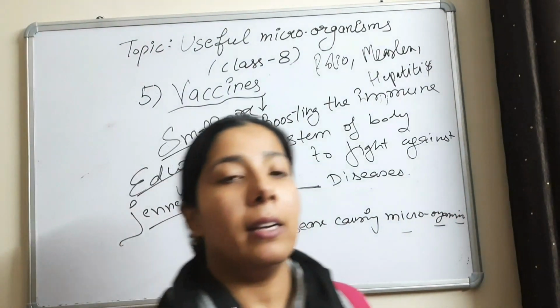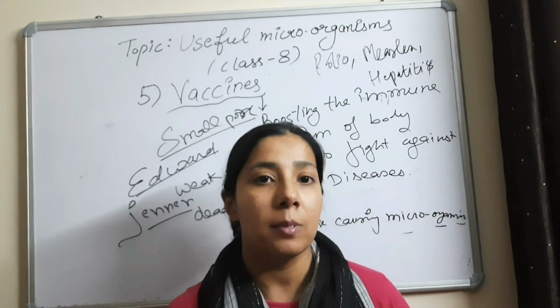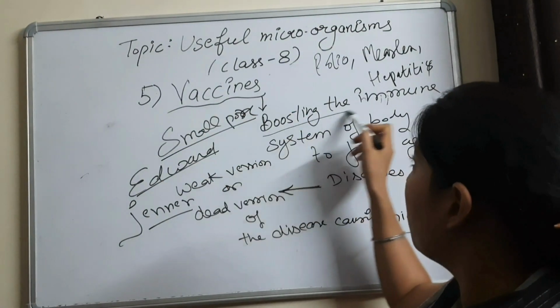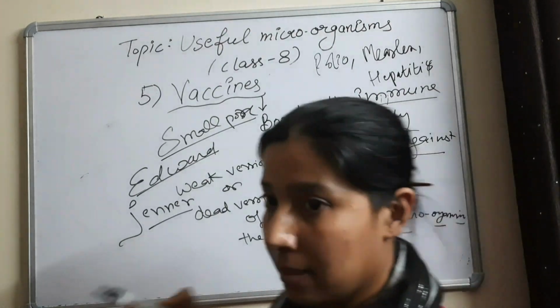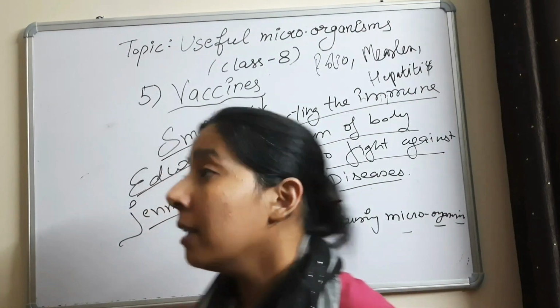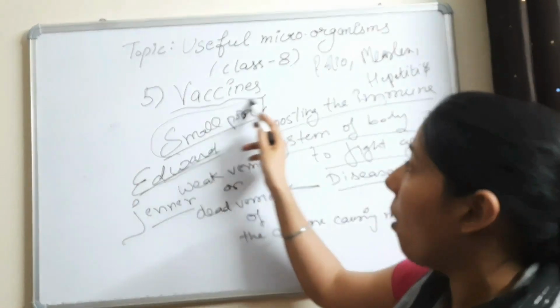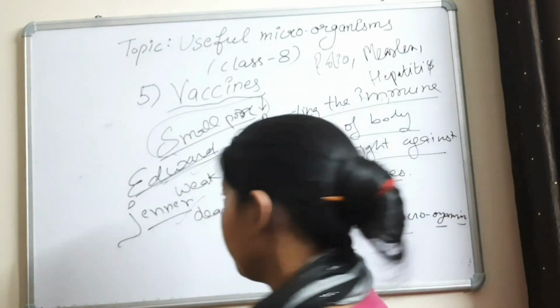The important point in the vaccines is this. The question that came in the exam: how do vaccines work? The answer is, vaccines work by boosting the immune system of the body to fight against diseases. And the second important question is, name the scientist who developed the vaccine for the disease smallpox. Then your answer is Edward Jenner. Fine.